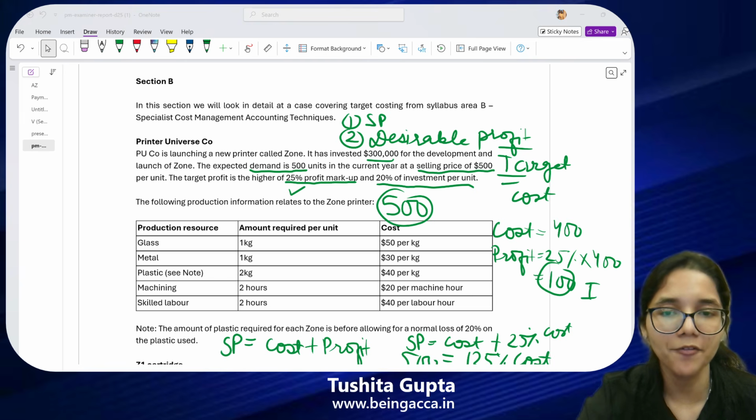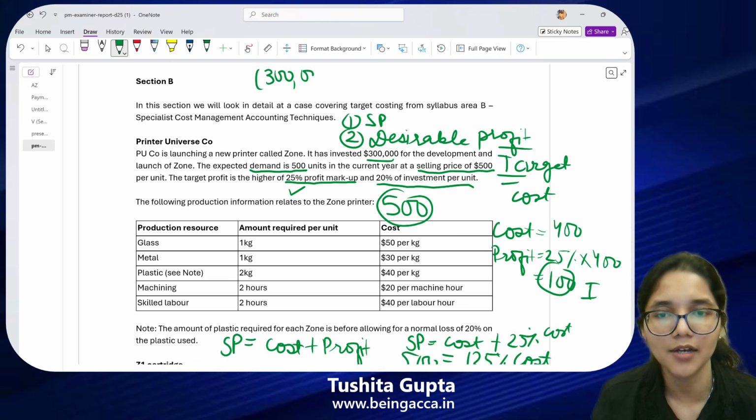So if I use the return on capital employed method, the return on investment method, what exactly I have to do is take my target profit. So my target profit is 300,000 multiplied by 20%, and I will divide this by my selling price of 500.